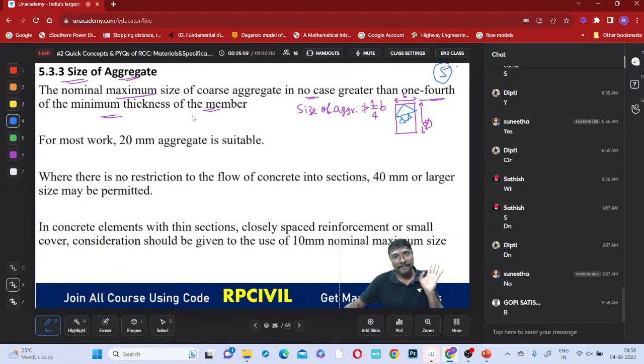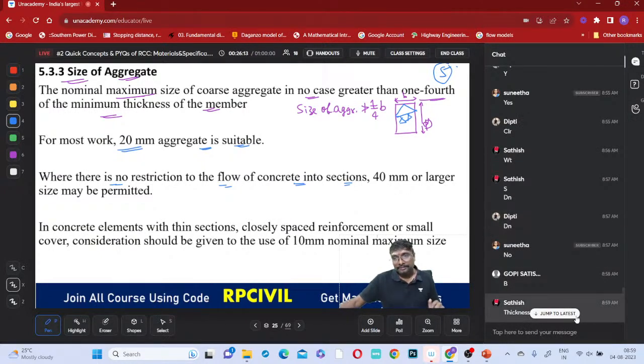Is that clear, everyone? For most work, 20 mm aggregate is suitable. In general, which size of aggregate are we using? 20 mm size aggregates, where there is no restriction to the flow of concrete into the section. Minimum thickness, minimum dimension actually, right? Here you can say this minimum dimension.